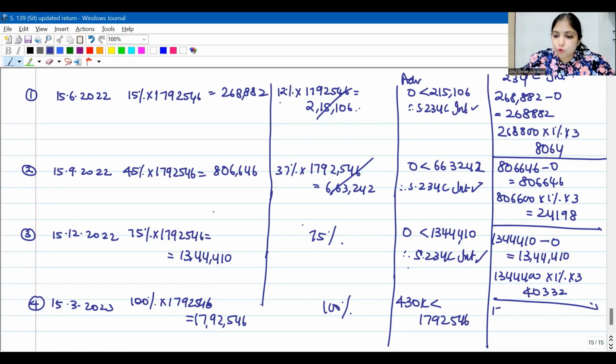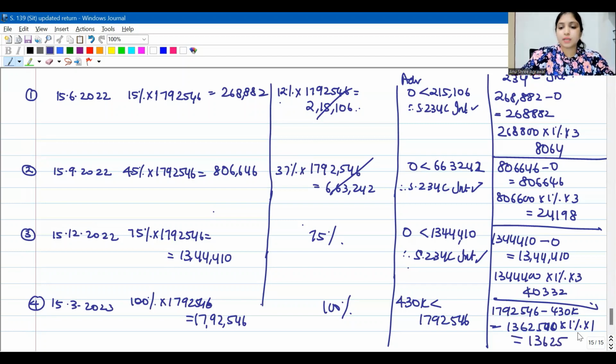So what is the shortfall? He should have paid 17,92,546. He paid only 4,30,000. So the difference is going to be 13,62,546. On this number, we will calculate at the rate of 1% for 1 month. But we have to round off to the earlier 100, no? So 13,62,500 into 1%, this is going to be 13,625.